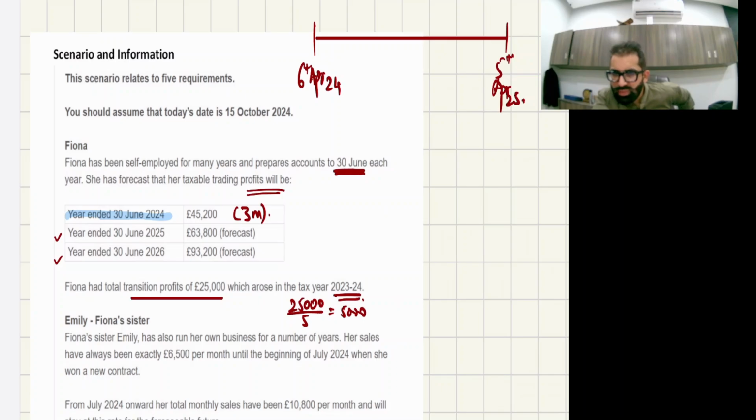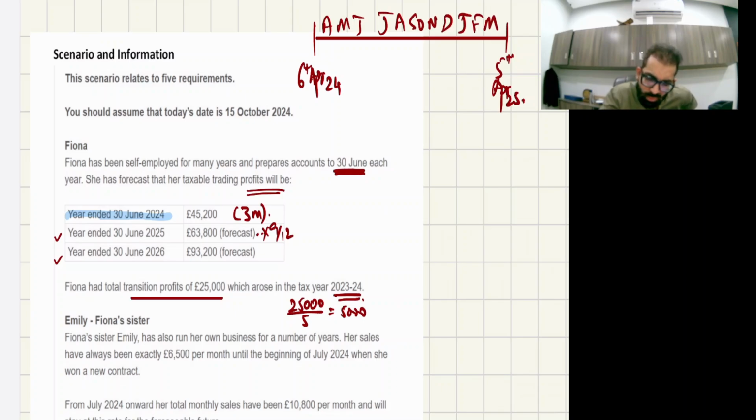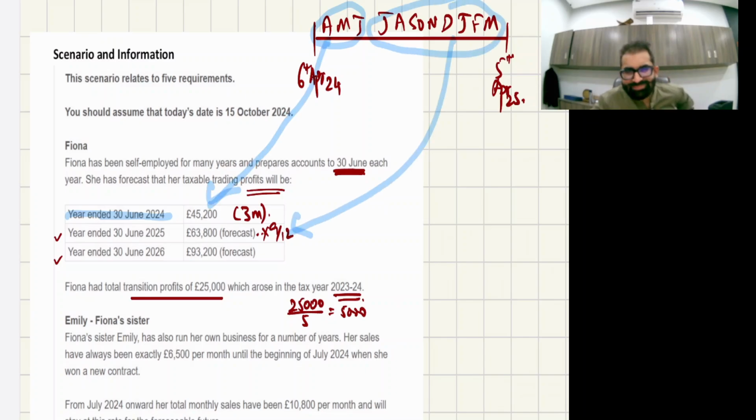And we'll take the next 9 months from the next accounting period: April, May, June, July, August, September, October, November, December, Jan, Feb and March. So these 3 months from this accounting period and these 9 months from the other accounting period. If you add these two, you will get the proper 24-25 fiscal year answer.